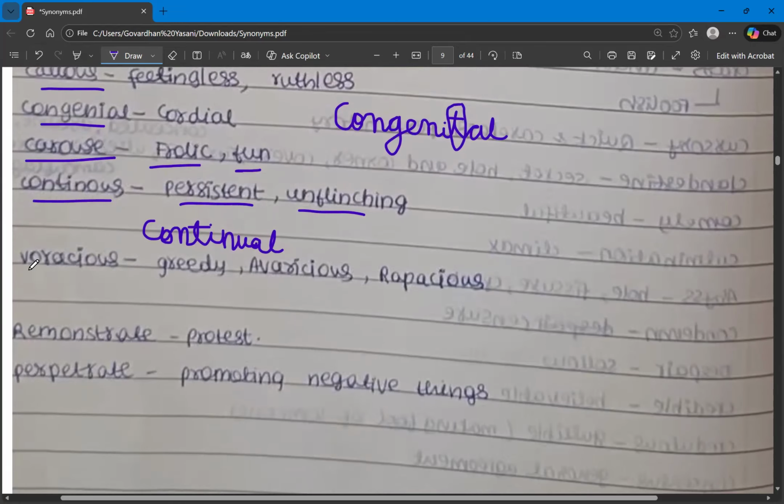And then we have voracious. Voracious means greedy. Avaricious, rapacious, cupidity, cupid. So these are the synonyms for voracious. Whereas veracious means being truthful. Truth. Veracity means truth. So that is the difference between voracious and veracious.